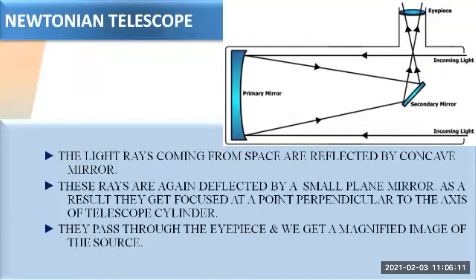From the concave mirror, they get reflected towards a small plane mirror, and from the plane mirror, they are again converged through an eyepiece. So we can get a magnified, clear image by using this Newtonian telescope. So this is the reflecting type of telescope, that is the Newtonian telescope.